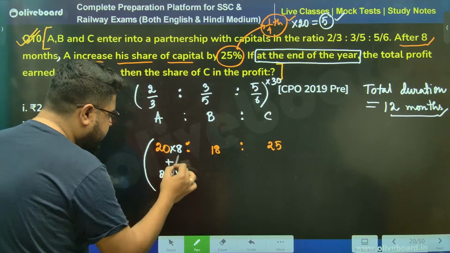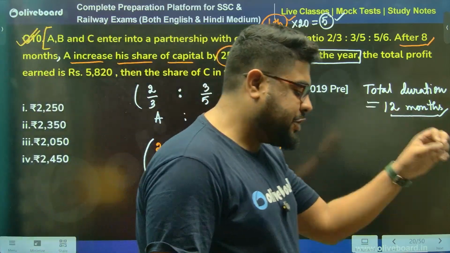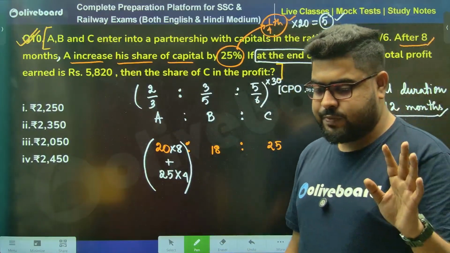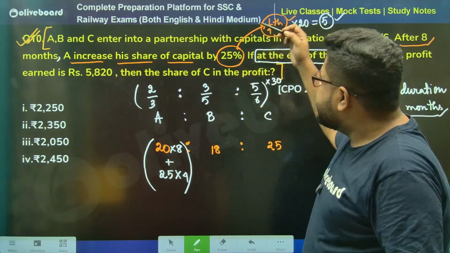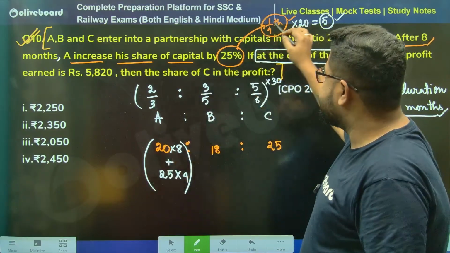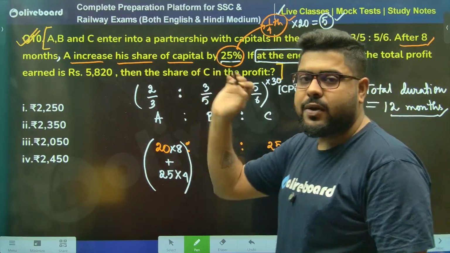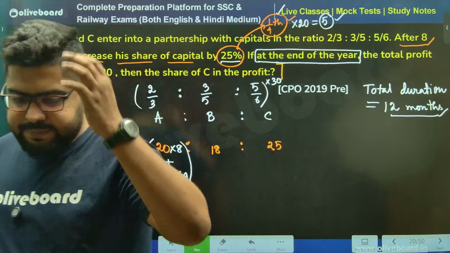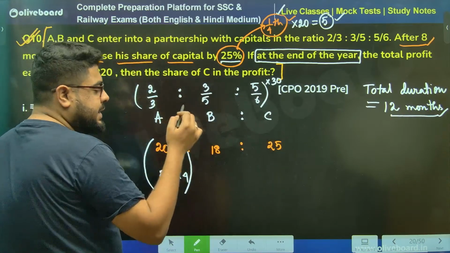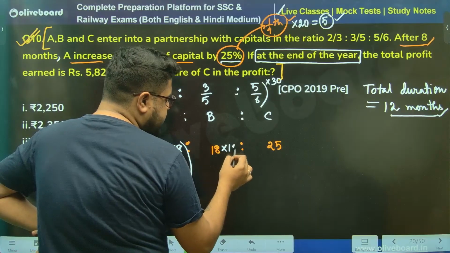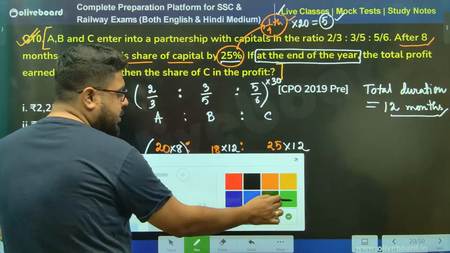This is how you figure out the profit sharing ratio. Again, for 8 months, 20 rupees was the capital. Then for the last 4 months, there was an increment of 25%, that is 1/4. And we calculated accordingly. Now, nothing is said about B and C. That means they stayed invested for the whole 12 months. Now you calculate your profit sharing ratio.